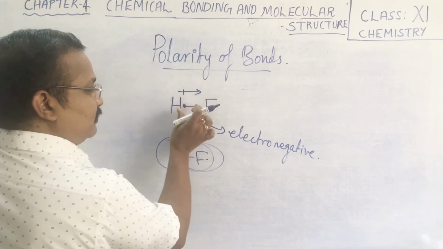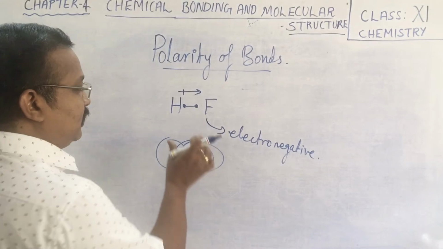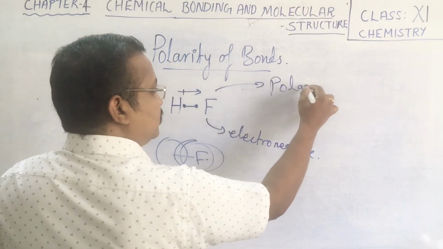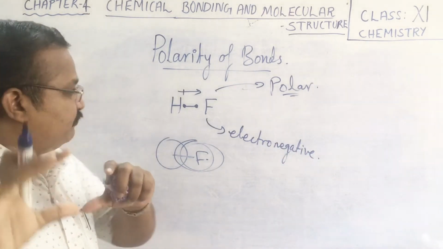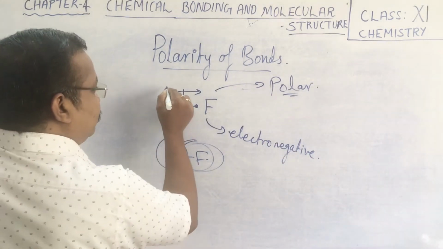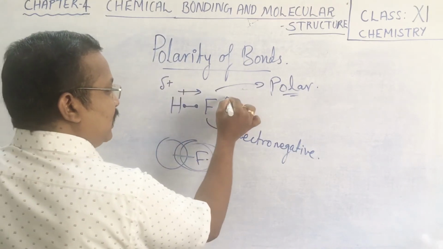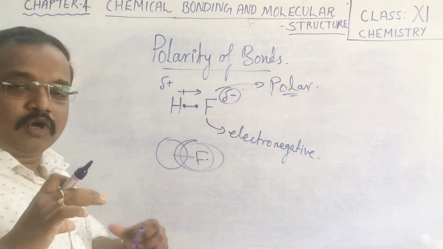Because of that, polarity is generated, meaning the bond becomes polar in nature. This polar nature means the bond electron cloud is shifted. Because of that, one end becomes slightly positive, that is delta positive, and the other side becomes slightly negative, not completely negative.